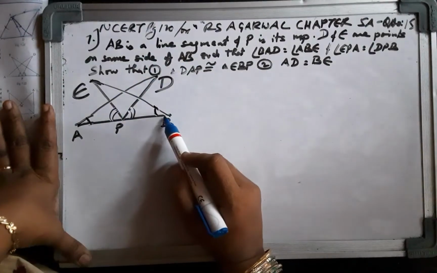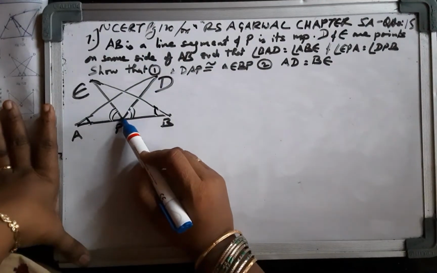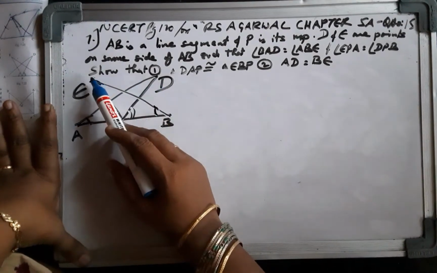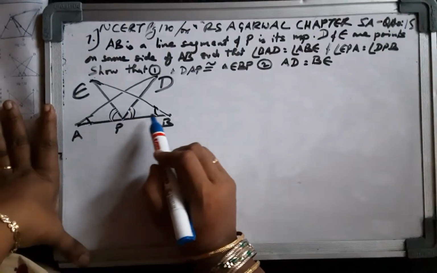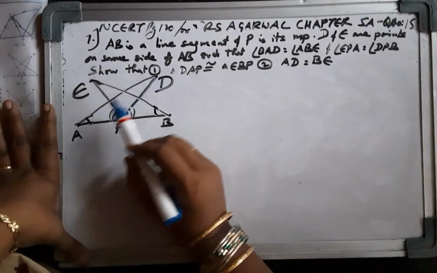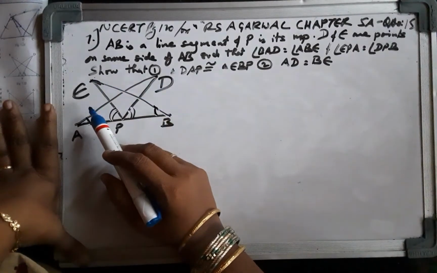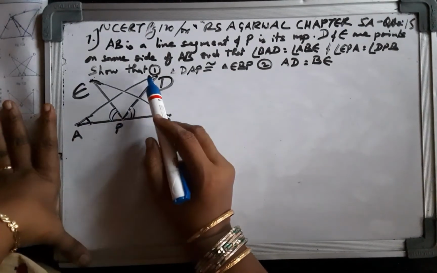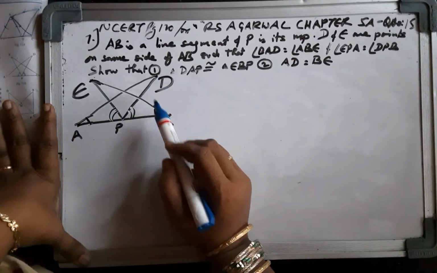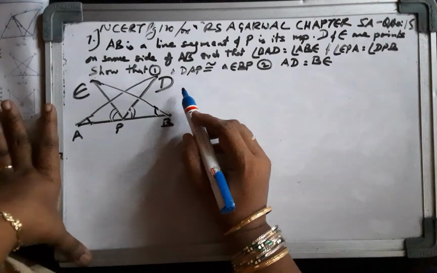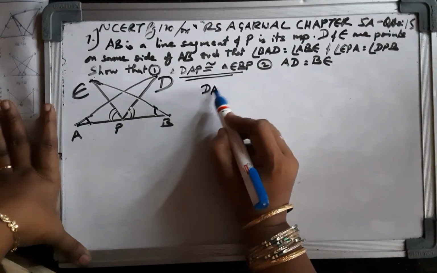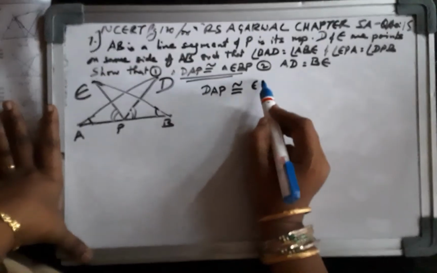Here AB is a line segment and P is its midpoint. D and E are points on the same side of AB, such that angle BAD and angle ABE are equal, and angle EPA and angle DPB are equal. This is the given component, and we are supposed to prove the congruency, that triangle DAP is congruent to triangle EBP.